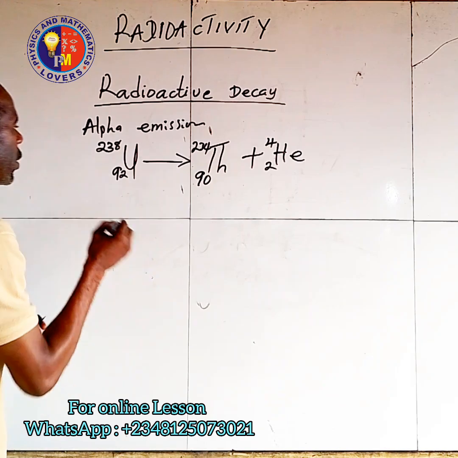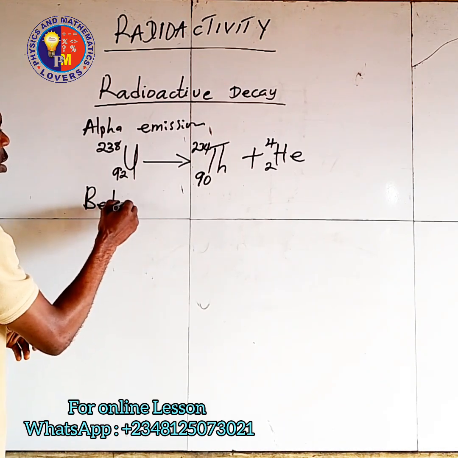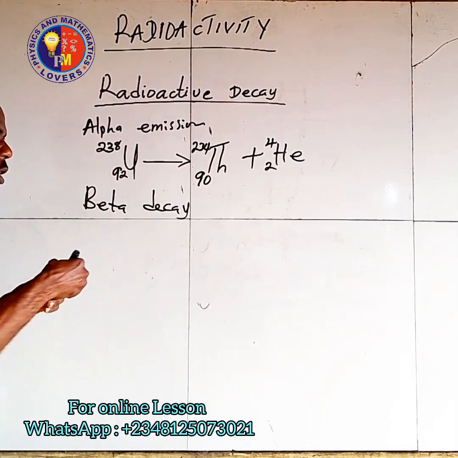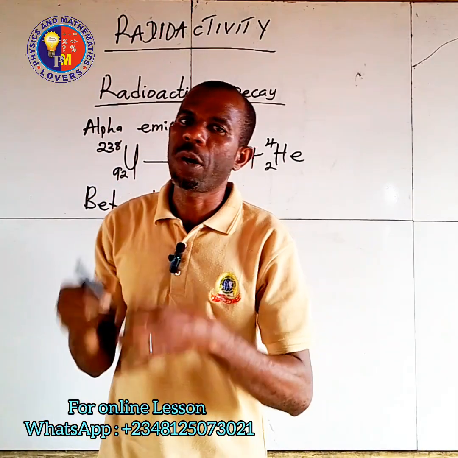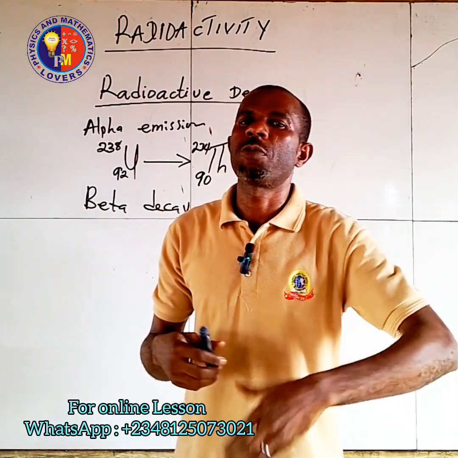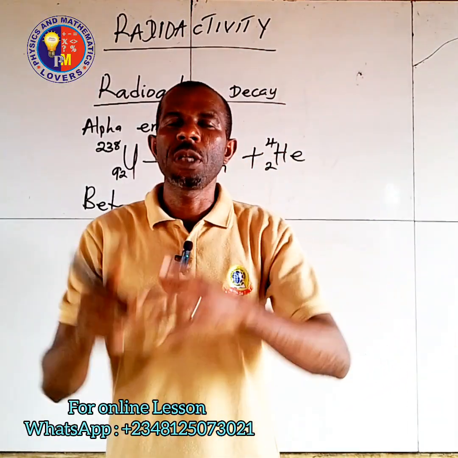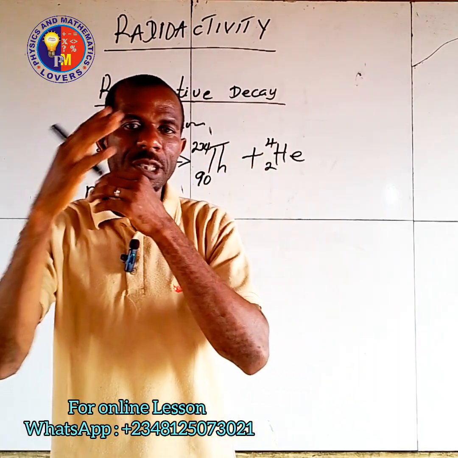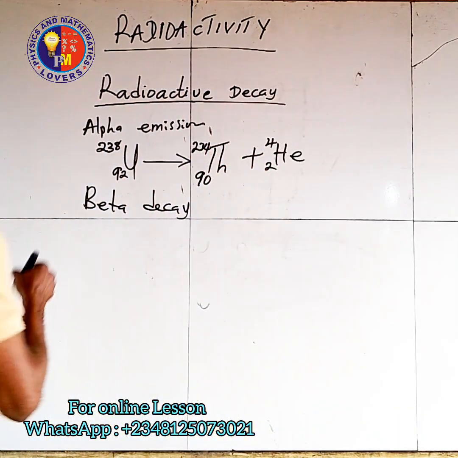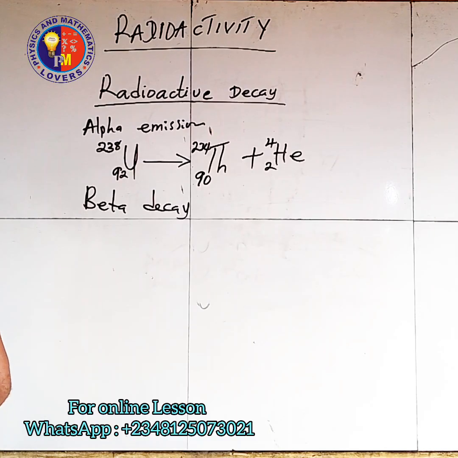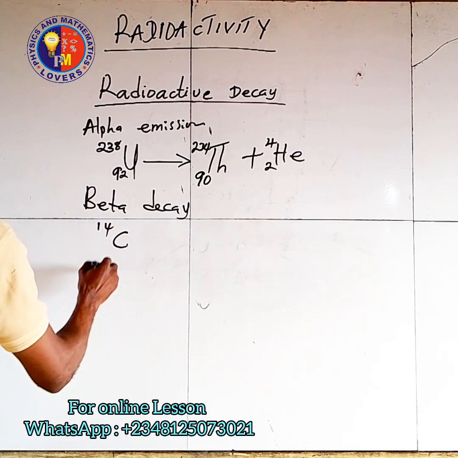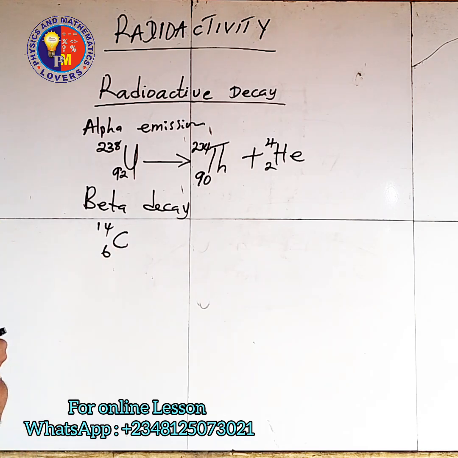Now let us look at beta decay. What will happen is that the mass remains the same, but the atomic number will increase by 1. And we said that beta is either positively or negatively charged. Let's look at an element undergoing this, for example carbon 14, undergoing beta decay.